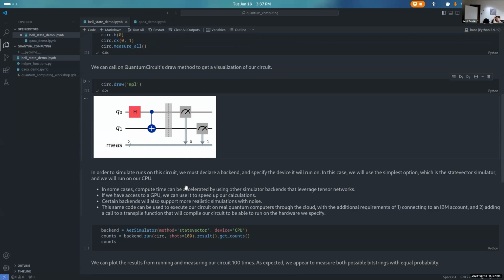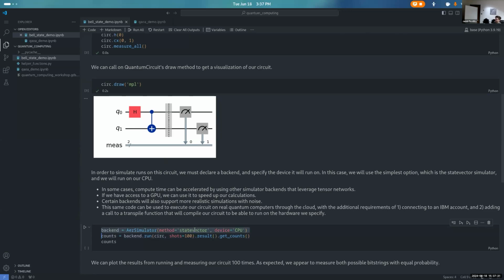In another world, if we linked this with an IBM account, the backend could be one of their quantum computers. But in this case, we're just going to use their Aer simulator, and specifically, we're going to use a state vector simulator. Excuse me. I have a couple of notes here. In some cases, you can accelerate your compute time by using other simulator backends that leverage tensor networks to more efficiently encode the state. This is only going to work for lower entanglement systems.